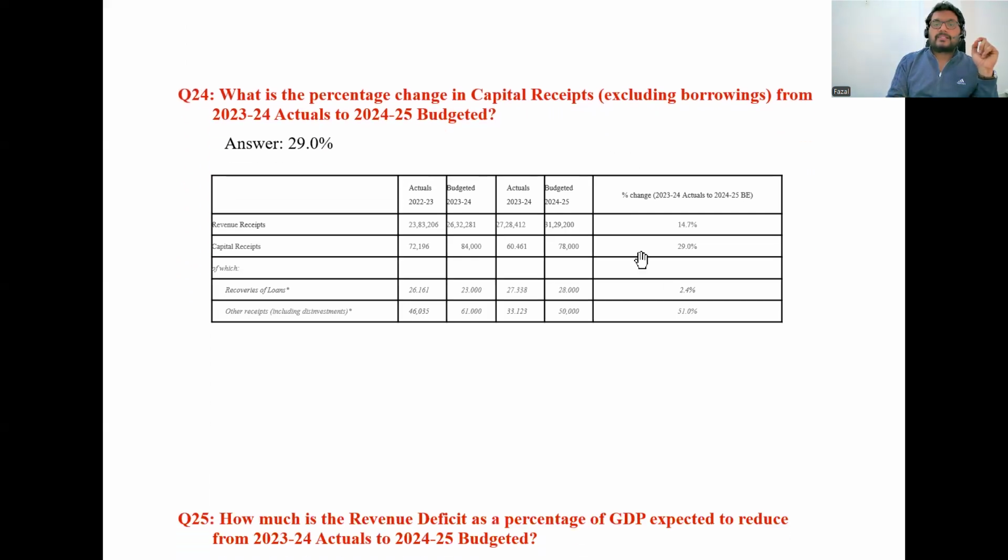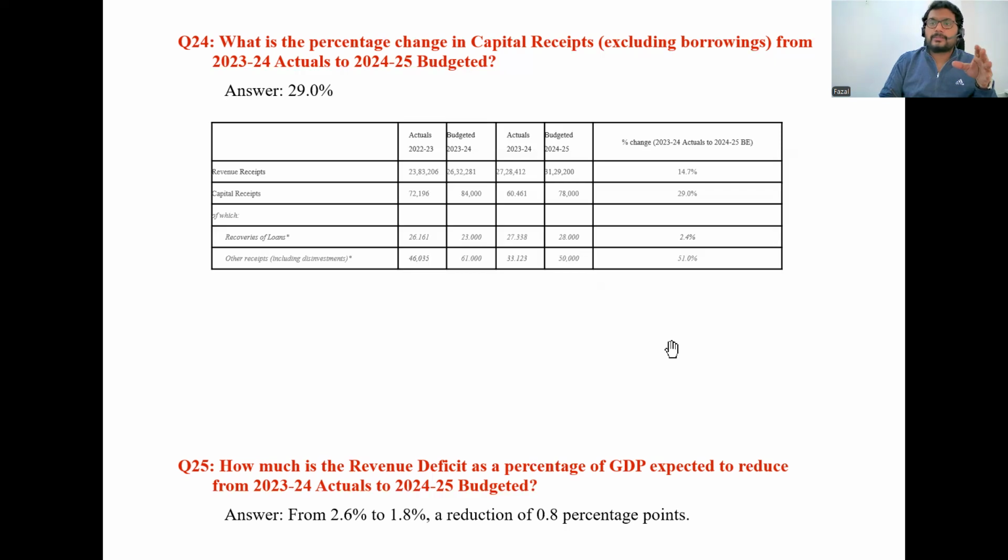Now, what is the percentage change in the capital receipts? That means how much the government is raising by issuing bills and bonds, and how much it is getting through non-debt capital receipts, debt capital receipts, etc. If you look at it, revenue receipts are 14.7, and capital receipts are 29, I guess. Recovery of loans has increased, because we are trying to recover loans given to others, at 2.1 percent. Other receipts, including disinvestments, are 51. Other receipts include taxable receipts, non-taxable receipts, penalties, fines, direct tax, indirect tax, everything.